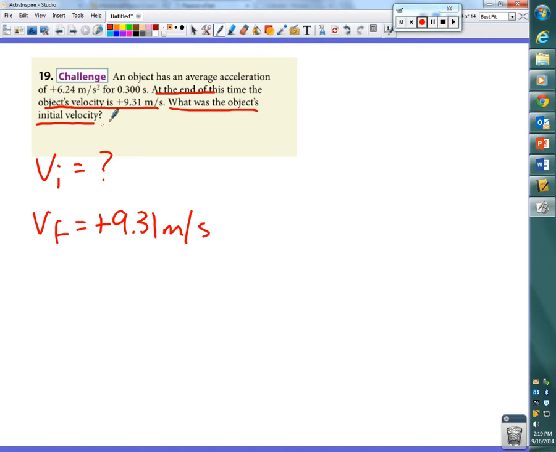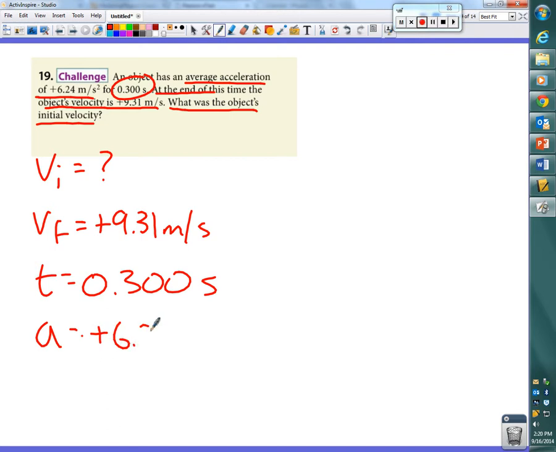They told us that it occurs over a time of 0.300 seconds. Okay? And then, the other thing it told us, it tells us that the average acceleration is positive 6.24 meters per second squared.